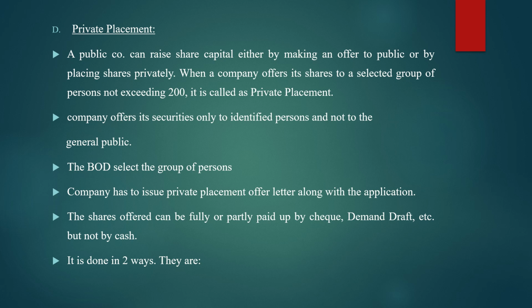The board of directors selects the group of persons. Who has the authority to select that group? That authority is with the board of directors, who can select to whom the shares are to be offered.